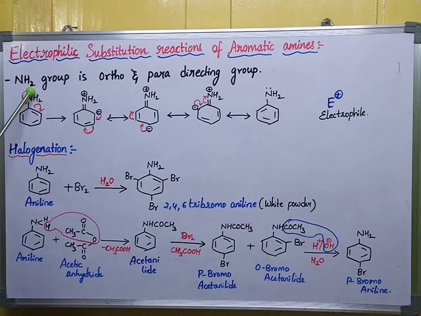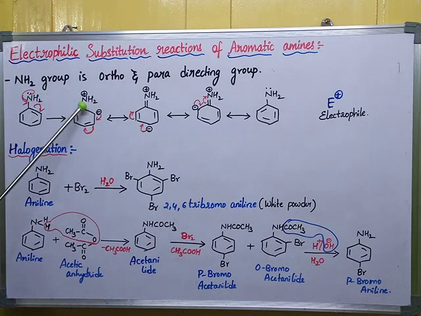This aniline donates electrons to the ring, no? It is an electron releasing group and activates the ring by donating electrons. When it is donating electrons, I am shifting the bond towards this side. This carbon gets a negative charge, this carbon gets a positive charge. This positive charge and the lone pair of electrons donation form the double bond here, and nitrogen, having donated electrons, gets a positive charge. Now this ortho carbon has the negative charge.